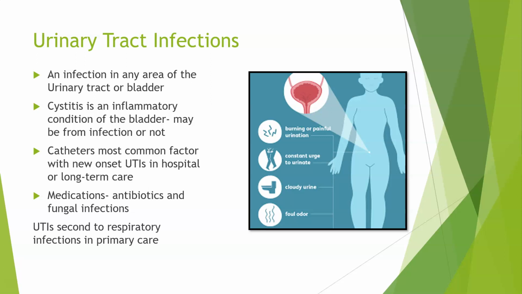Make sure we're not breaking the system to get urinary samples, that we're keeping that system intact, that we're emptying the bag regularly and using a separate clean container for each patient when we're doing that. It's important to look at that chart 66-7 as far as ways to minimize urinary tract infections.